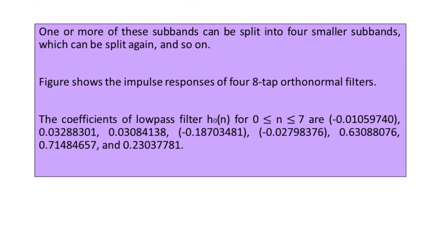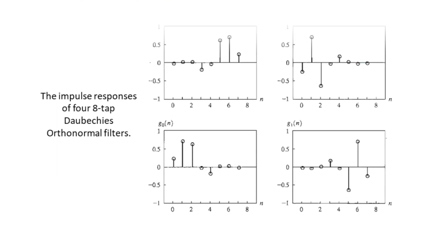Next to that is the illustration of the impulse responses of the 4 8-tap Daubechies orthonormal filters. Here we see the plots of h0 of n, h1 of n, g0 of n and g1 of n. So this was the discussion with respect to subband coding and the use of QMF filter banks.